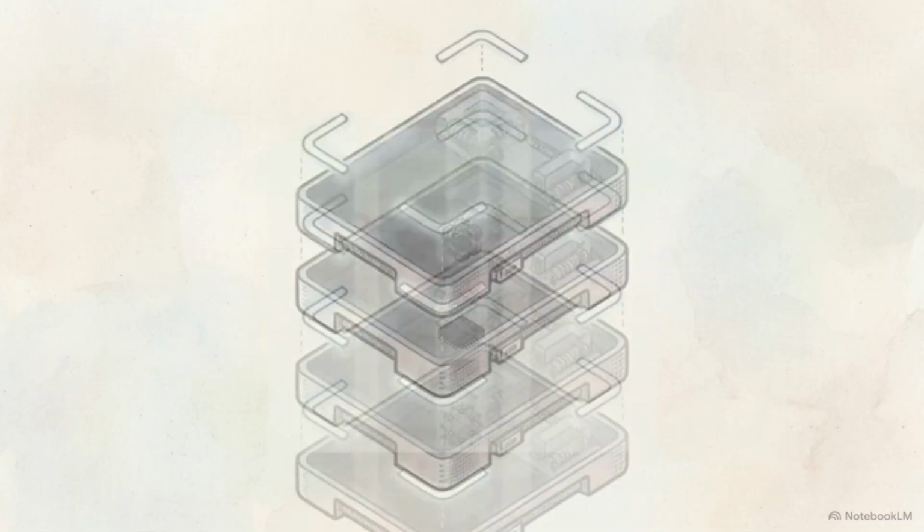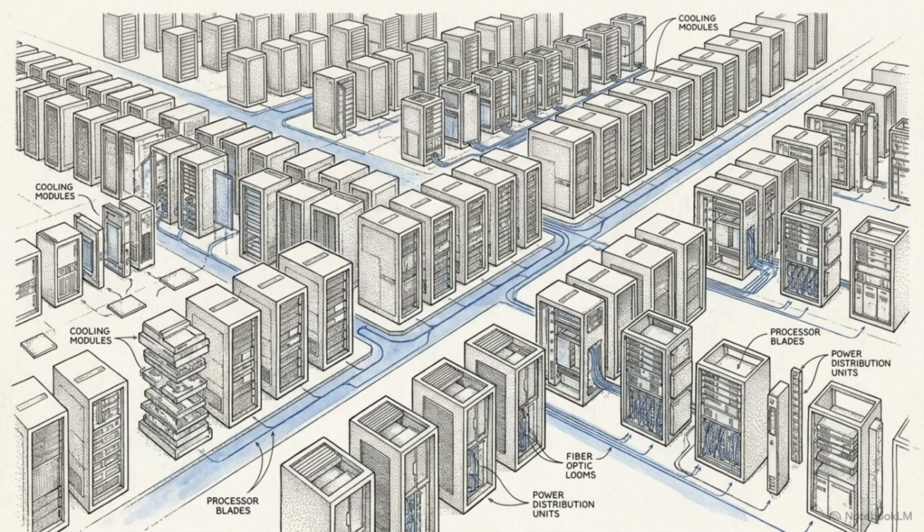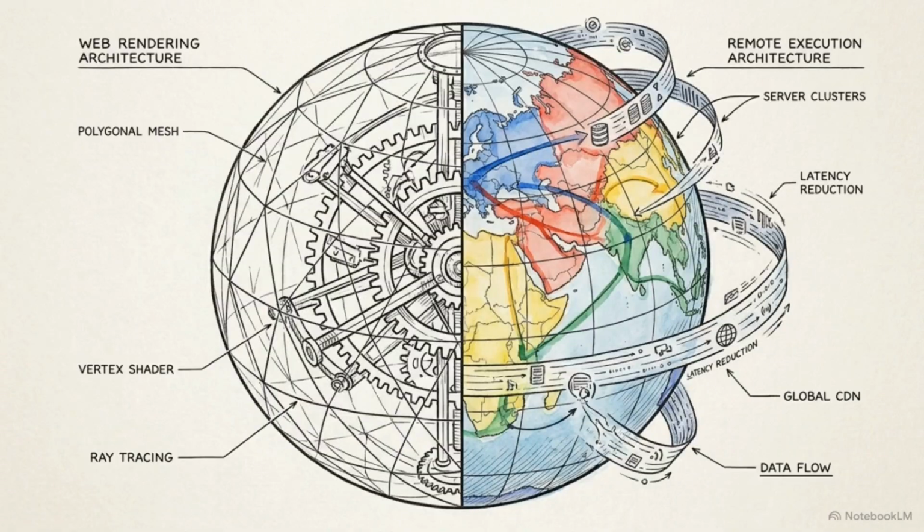The final layer of the stack is the deployment ecosystem, which is addressed in various technical sessions on May 19th and 20. The architecture of the lower layers is only effective when it integrates with the platforms where code is actually executed. Sessions on Chrome and Cloud demonstrate how agentic code handles web rendering and remote execution at scale.